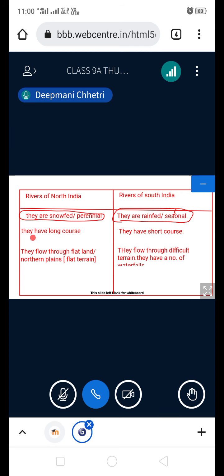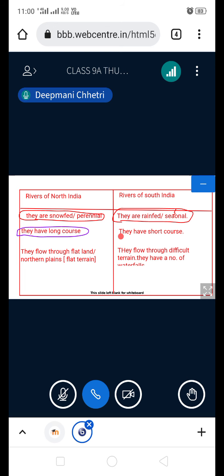The second thing here is, the rivers of North India have a long course. Long course in the sense that they flow for a longer distance. Like River Ganga in North India is navigable. It's because they have a long course, they are perennial rivers, and they flow through flatlands. So what is the advantage of a long course? If they have a long course, the volume of water will be more.